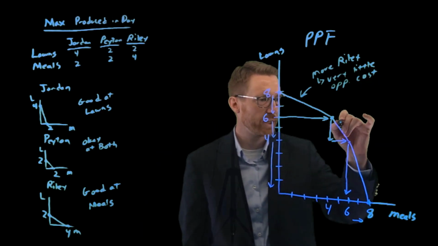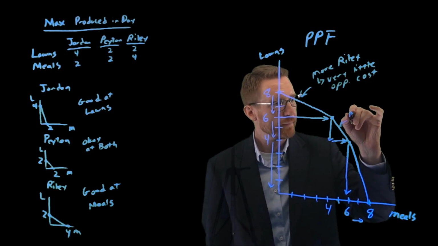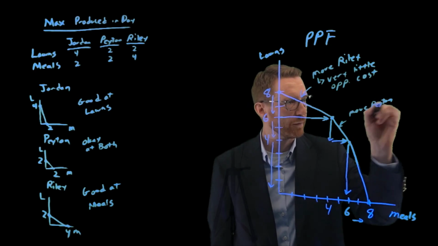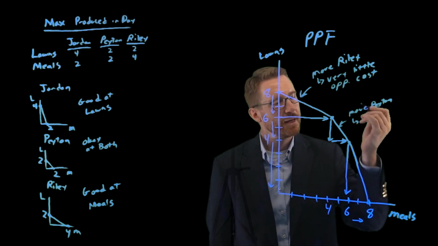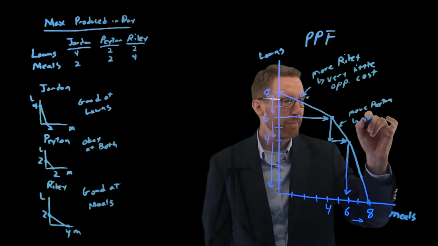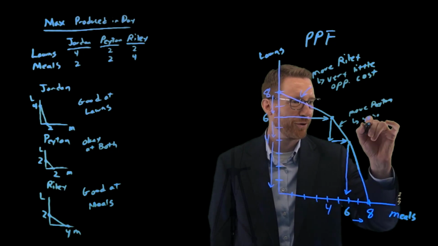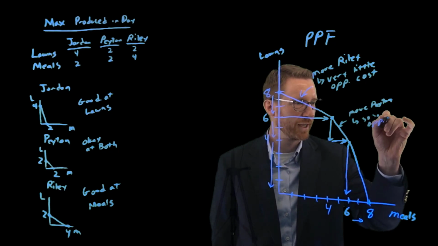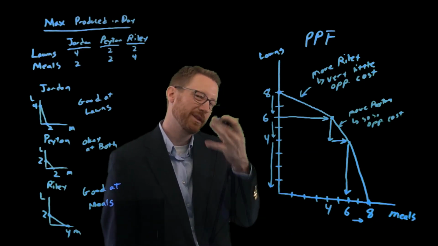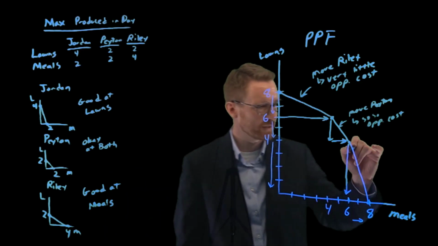What about when we switched Peyton? Right, so when we moved Peyton from lawns to meals, now it was sort of a very technical term, a so-so opportunity cost. All right, give up 2 lawns, get 2 meals. Kind of a so-so opportunity cost.